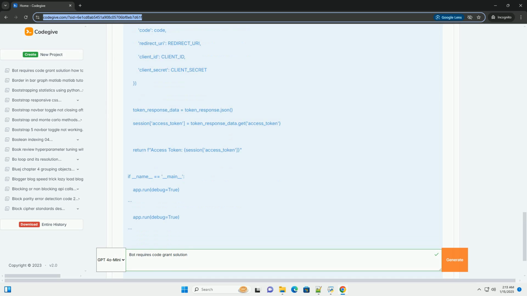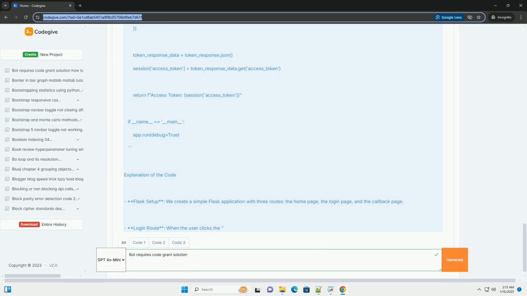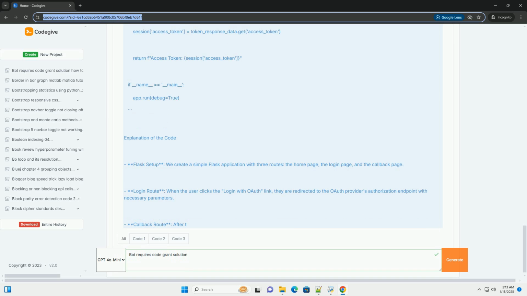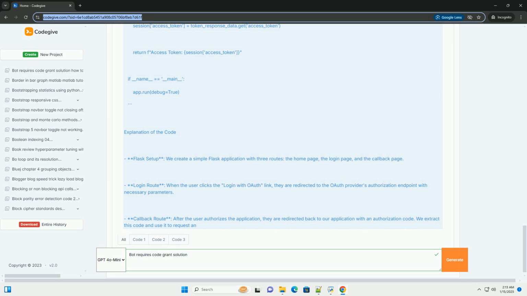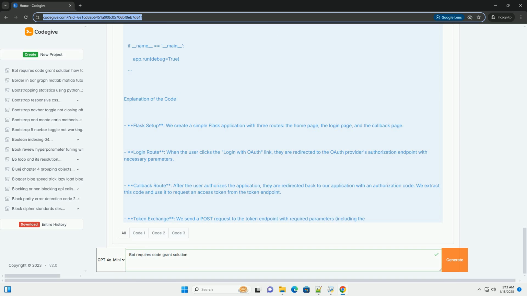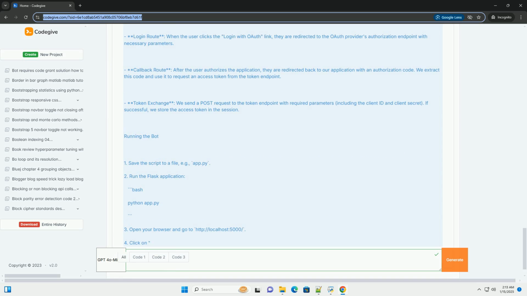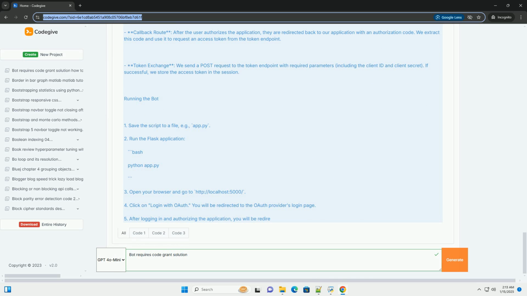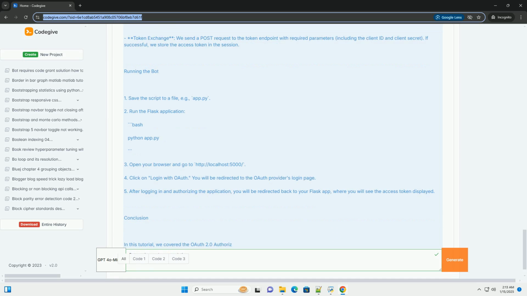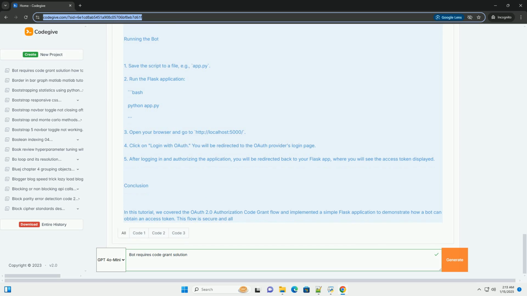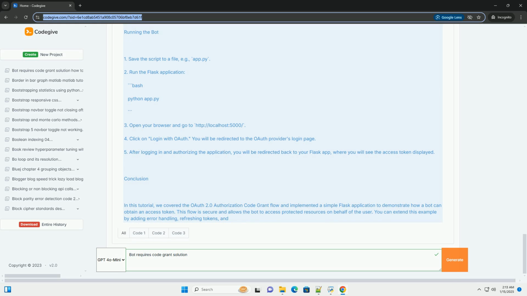Key steps in the authorization code grant flow. 1. User authorization. The user is redirected to the authorization server to log in and grant permission to the application. 2. Authorization code. Upon successful authorization, the authorization server redirects the user back to the application with an authorization code. 3. Token exchange. The application exchanges the authorization code for an access token by making a request to the token endpoint. 4. Access resource. The application can now use the access token to access protected resources.